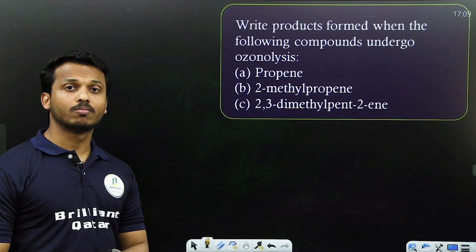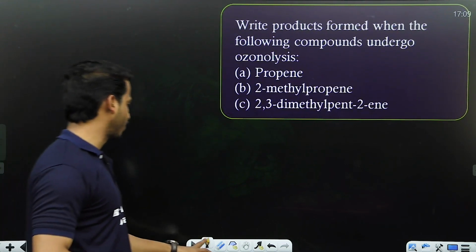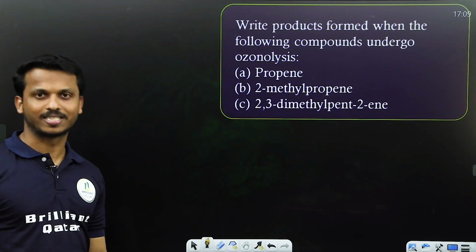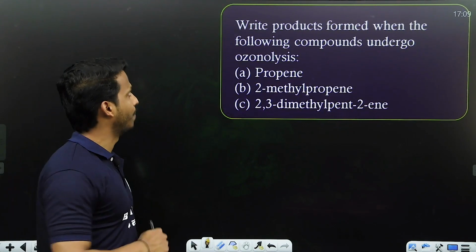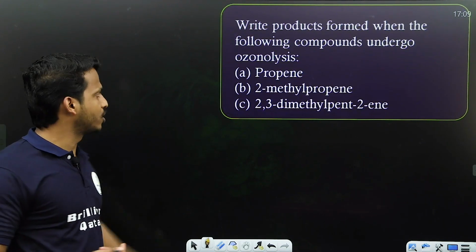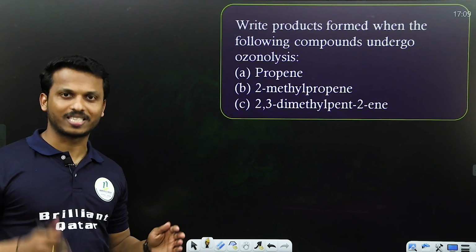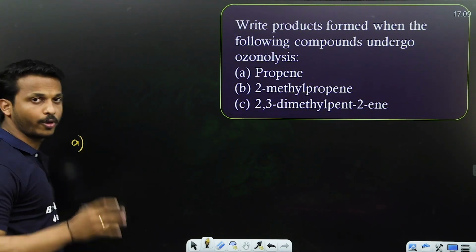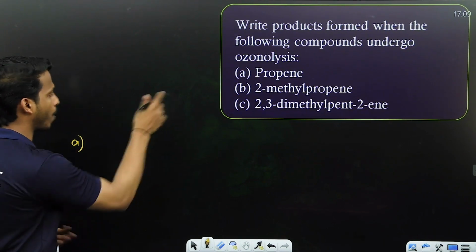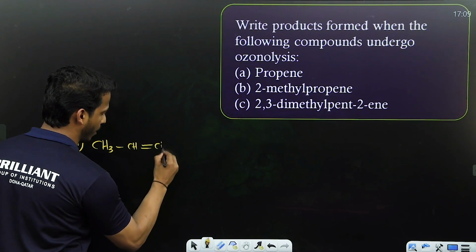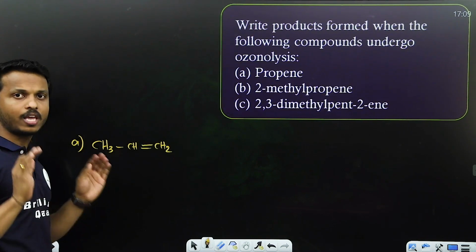Now, the most important reaction from the chapter, from alkene, is called ozonolysis. You know, it's a 2-step process. Write the product formed. Let me explain what ozonolysis is through the reaction. All types of questions, let's discuss here carefully. First one, A. Write it in the notebook. Propene is the alkene. They will give you an alkene.